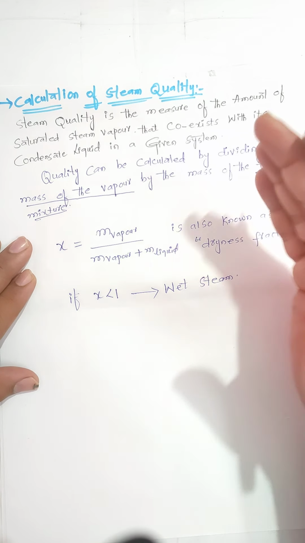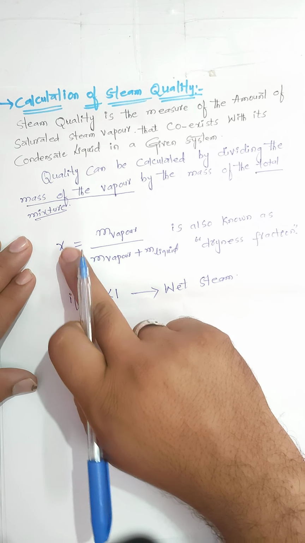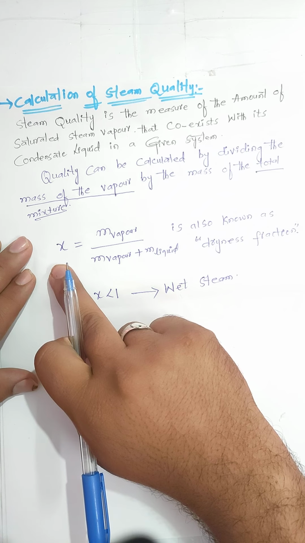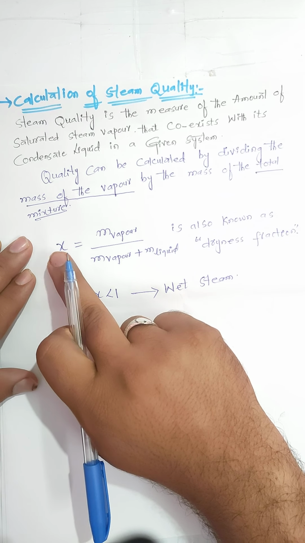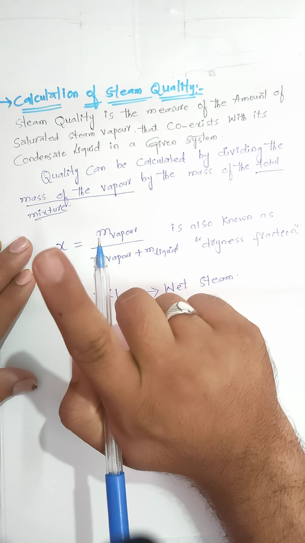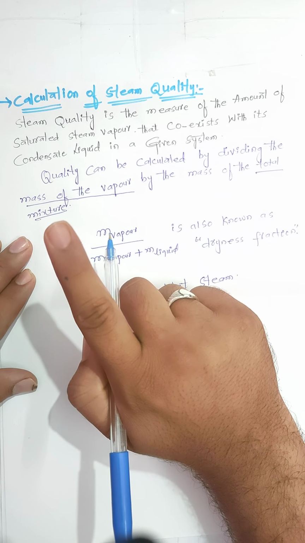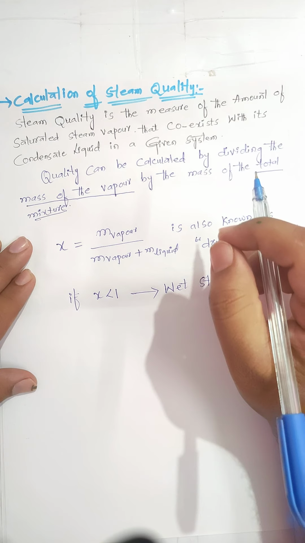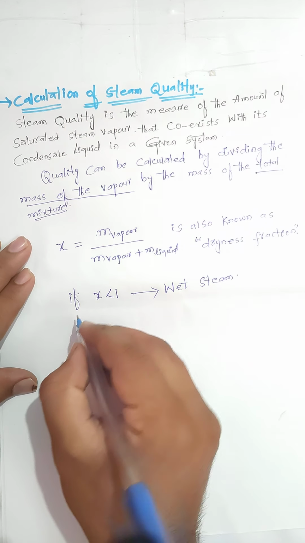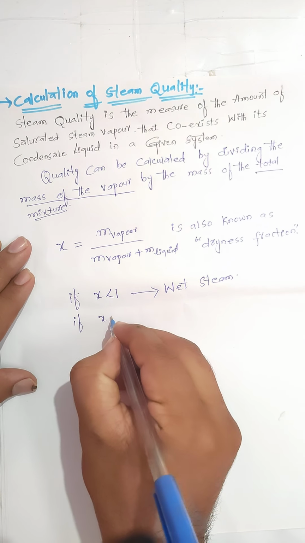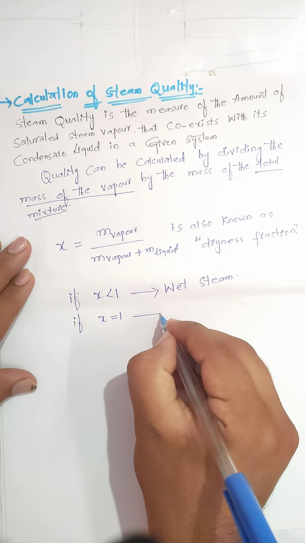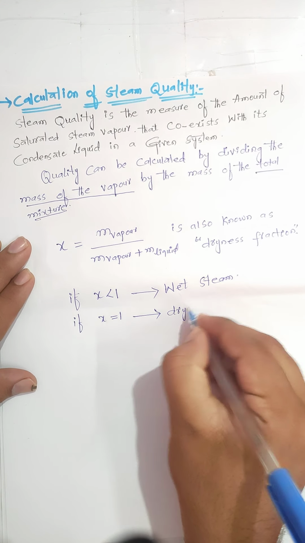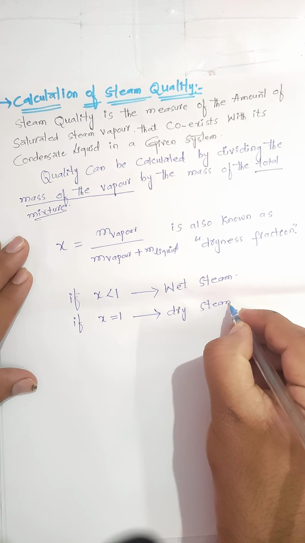If this steam quality X value is equal to 1, we can say it is dry steam. If X is equal to 1, we can say dry steam.